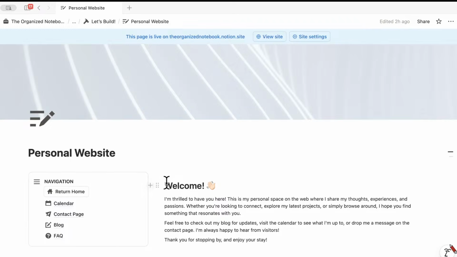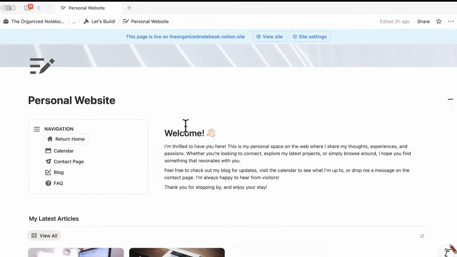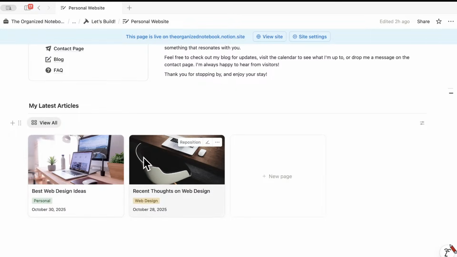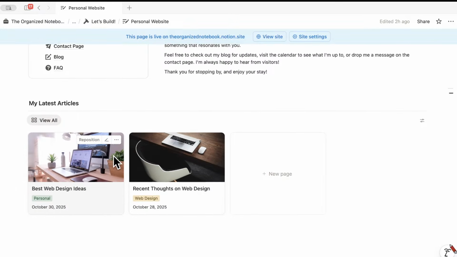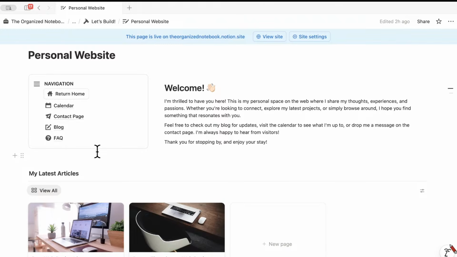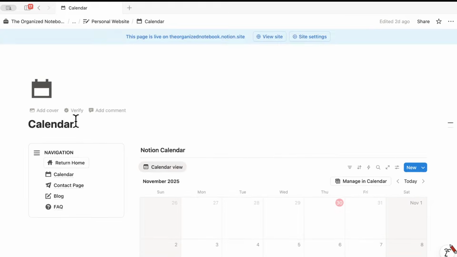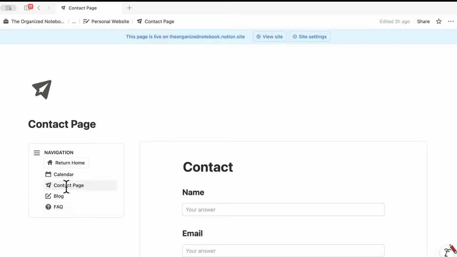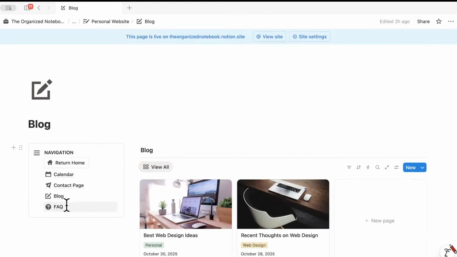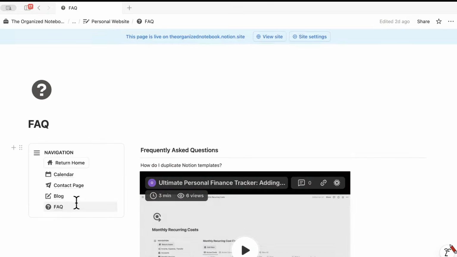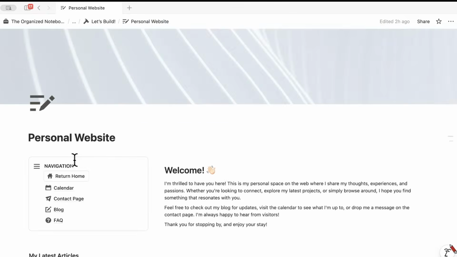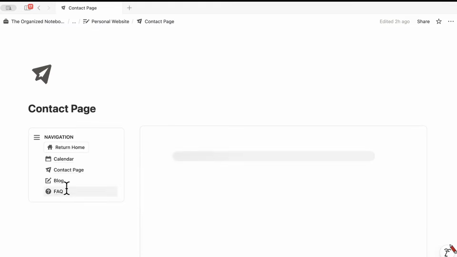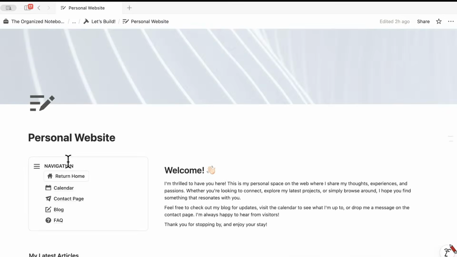This is a very simple website. We have a welcome message here, latest articles if you want to add some kind of blog feature here. And then there's also a calendar, there's also a contact page, there's the blog again, and then there's an FAQ section with an embedded Loom video. And as you can see, I've managed the navigation all like this, so you can basically click everywhere like this and return home.